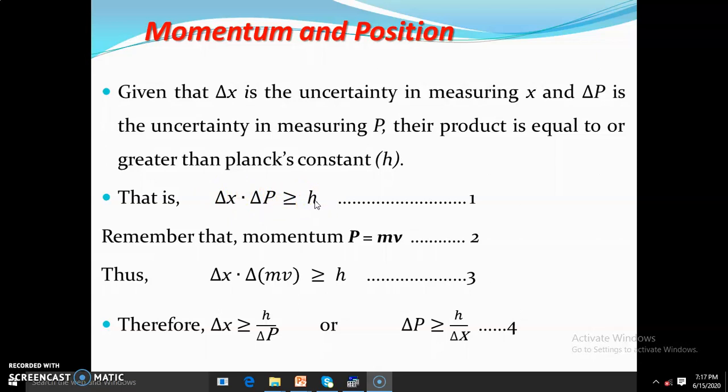If you must know also, h is Planck's constant, which is about 6.63 times 10 to the power minus 34 joule seconds. In the classical world, or in classical physics, where we deal with big stuff, we can practically know the exact position and the exact momentum of a particle. But in quantum mechanics, where we deal with very, very small stuff that is moving really fast, we can only deal with probabilities or a range of locations for these particles.